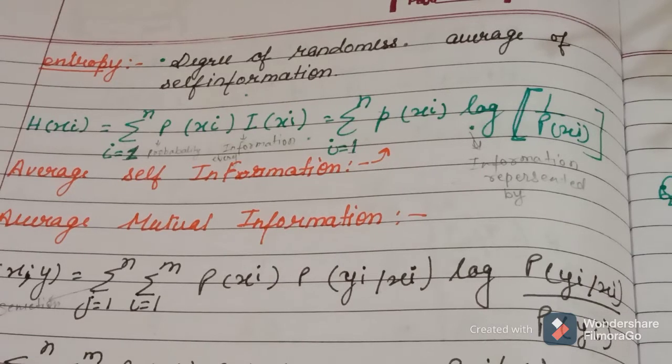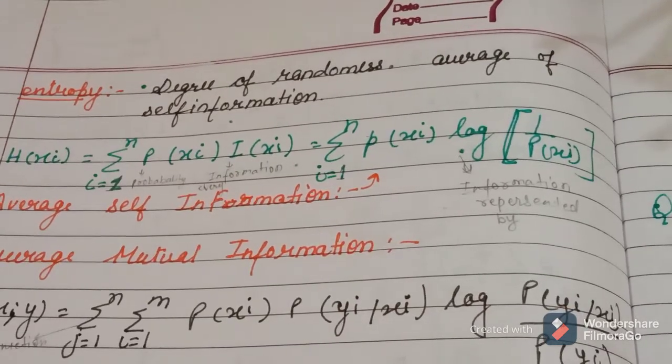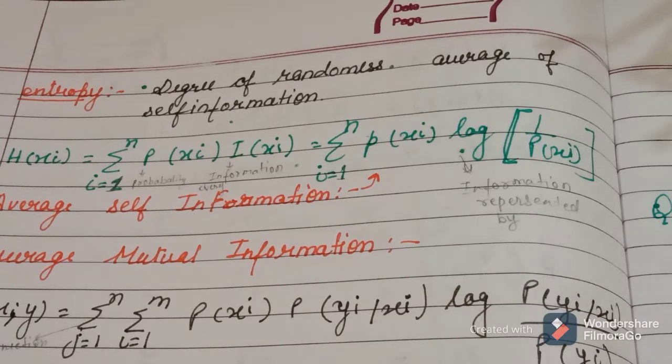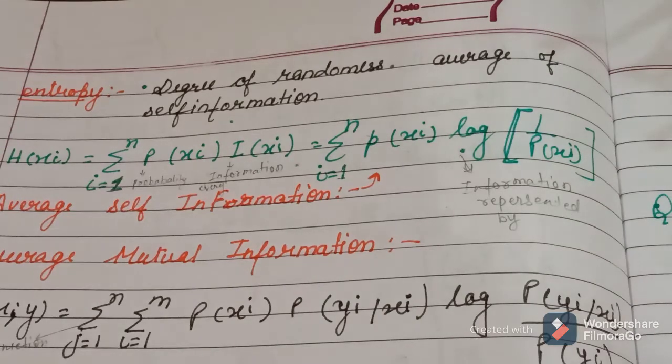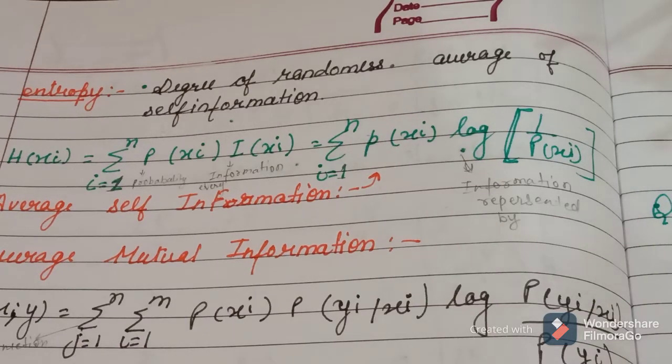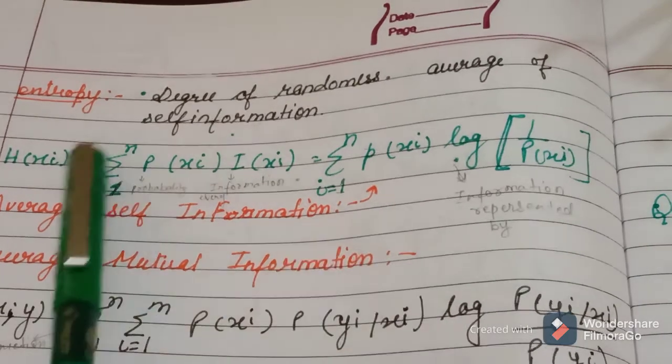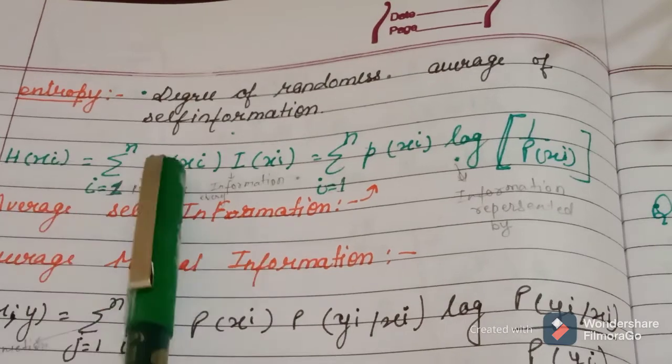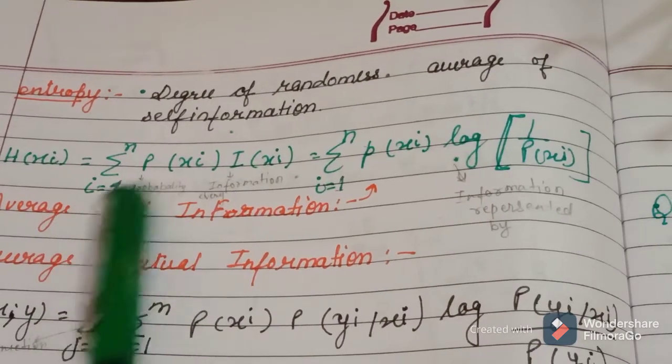Today's topic is entropy: the degree of randomness, the average of self-information. How can we define entropy, and what is the formula?